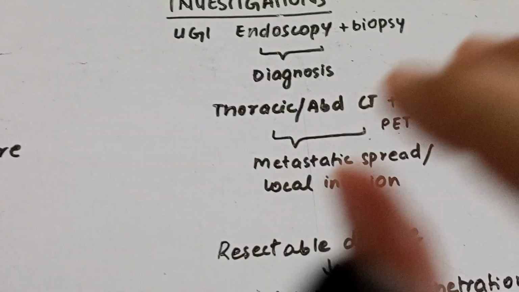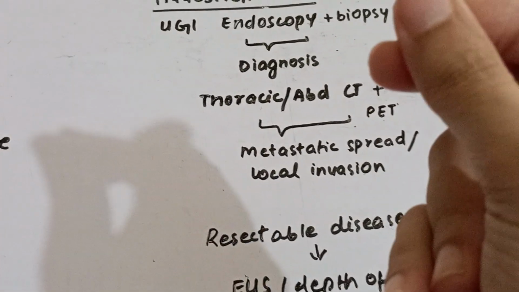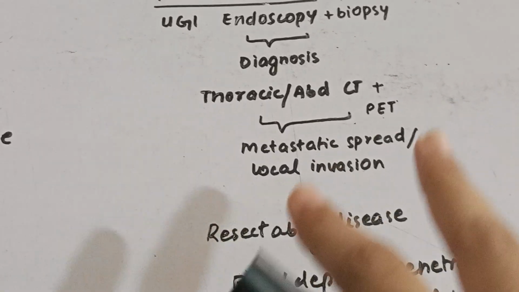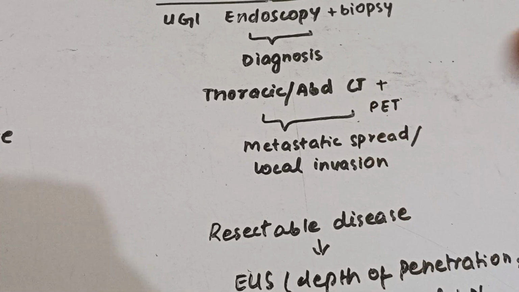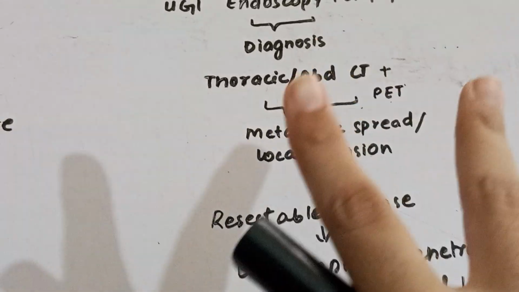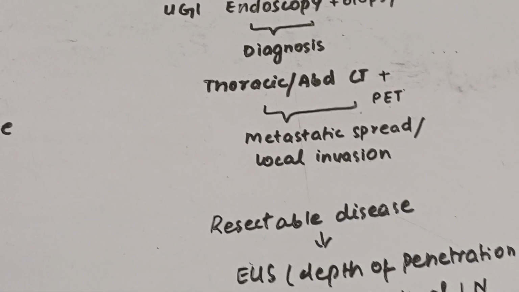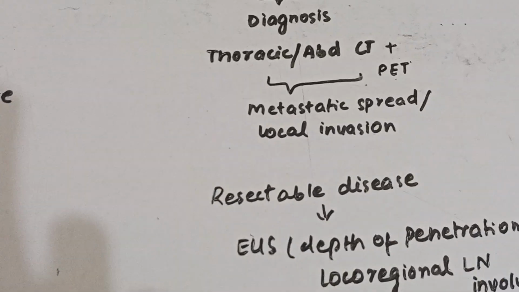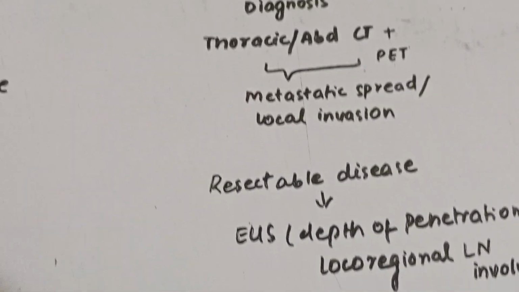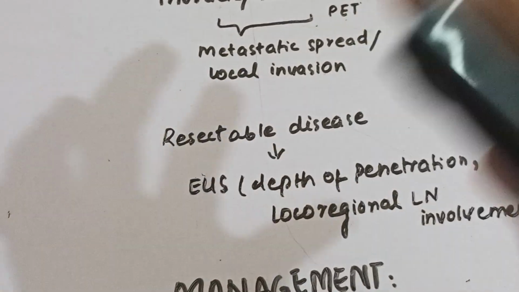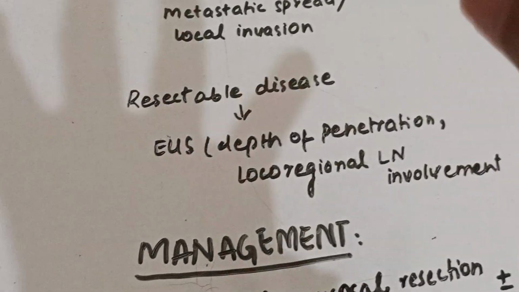Next, we have the investigations. Upper gastrointestinal endoscopy plus biopsy is the gold standard for the diagnosis. Once the diagnosis is confirmed, we proceed towards thoracic and abdominal CT plus PET, that is positron emission tomography. These tests are done to detect metastatic spread and local invasion. Then, if it's a resectable disease, we do endoscopic ultrasound as well in order to know the depth of penetration plus loco-regional lymph node involvement.